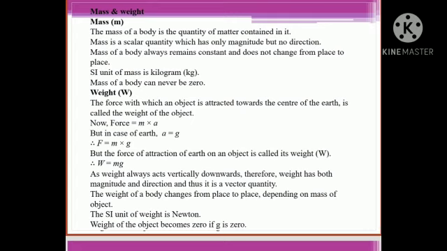As the weight always acts vertically downwards, weight has both magnitude and direction, therefore it is a vector quantity. The weight of the object changes from place to place. The SI unit of weight is Newton. The weight of the object becomes zero if small g is zero.